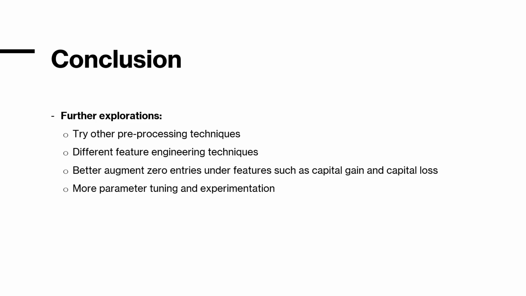A better approach could be to eliminate those features where the entries of zero were way too many, such as the capital gain one and the capital loss one. It also requires way too much hyperparameter tuning, so it's a probabilistic way to get the proper score. Maybe augmenting those zero entries in a better way could help, but this would require further experimentation, and obviously more parameter tuning and experimentation with that could be warranted.